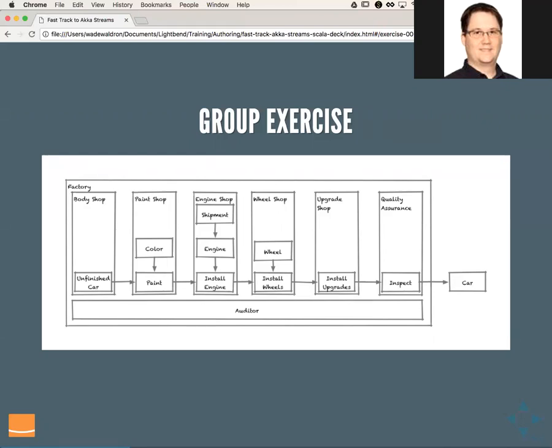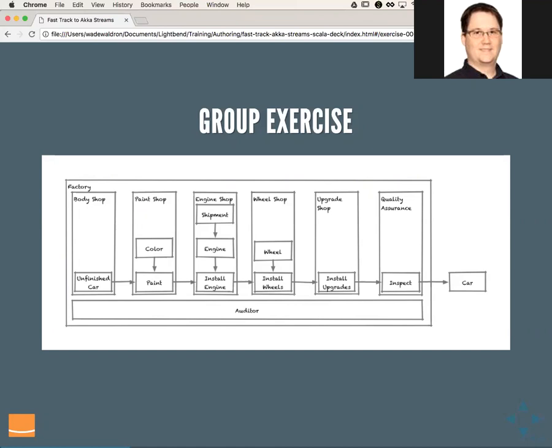So the body shop just produces unfinished cars. That's basically a source. The paint shop, on the other hand, takes colors and then applies those colors to an unfinished car coming from the body shop. The engine shop receives shipments of engines and then installs them into an unfinished car as it comes into the stream. And so on and so on.